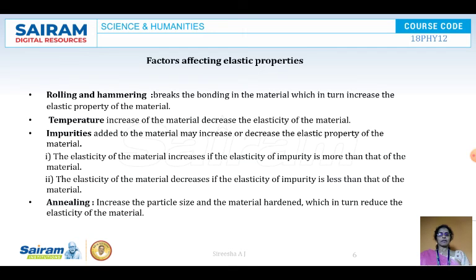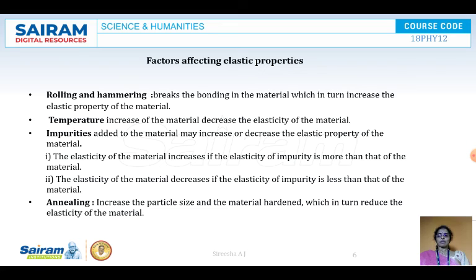You can see hammering. A blacksmith keeps on hitting a metal piece after heating it. That is called hammering, which breaks the bonding in the material and increases the elastic property of the material. Temperature: an increase in the temperature of the material decreases the elasticity of the material. If you increase the temperature, elasticity will be decreased.